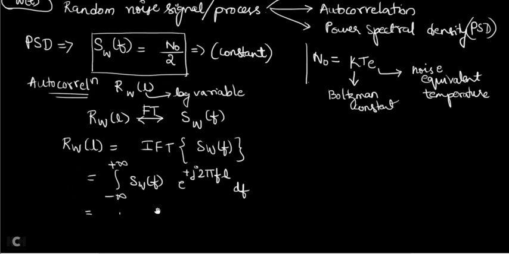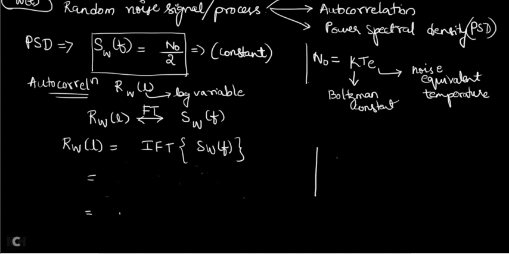Okay, from our Fourier transform signals and systems knowledge, we already know what is the inverse Fourier transform of a constant. We already know that, right? So directly let us use that concept. Instead of using the basic formula of inverse Fourier transform, let us use the formula which we know already from signals and systems. So what is the formula?